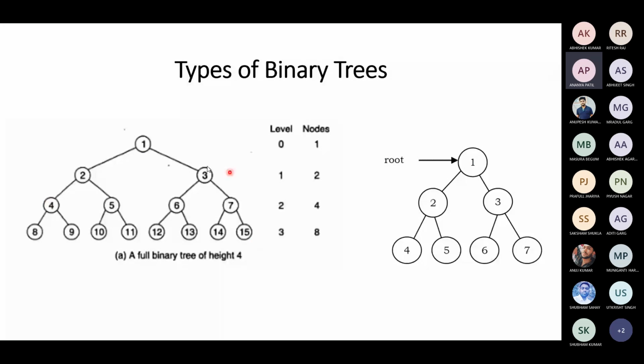So the total number of nodes in a given full binary tree will be 2 to the power of h plus 1, minus 1. You count here: the levels are 0, 1, 2. So h is 2. Substitute 2 to the power of h plus 1, with h equal to 2: 2 plus 1 is 3, 2 cubed is 8, 8 minus 1 is 7. You got 7 nodes. Okay. Assuming that it should be a full binary tree, where at all levels all the nodes are filled, only then will you be able to calculate the maximum number of nodes. Is this clear?